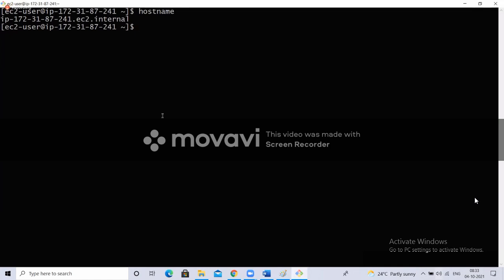I want to change the hostname. Yes, you can change that also using the hostname command itself, but that is a Linux admin job. We don't do that. If you want, we can see that in AWS. But for now, hostname is the command which will print that hostname. So if we go here, you can see that.